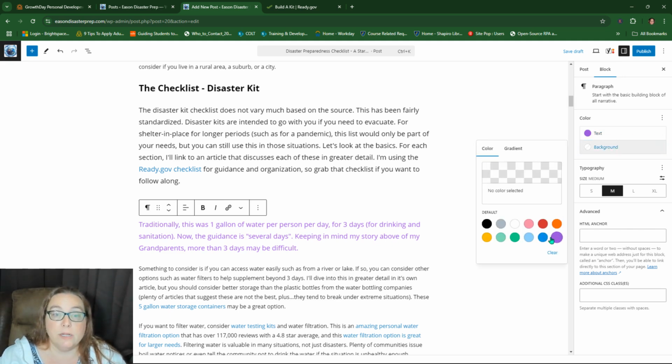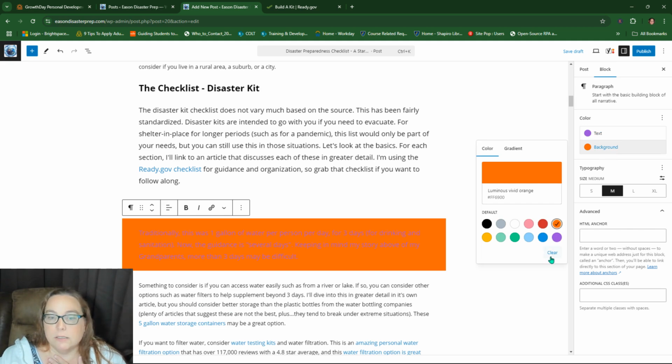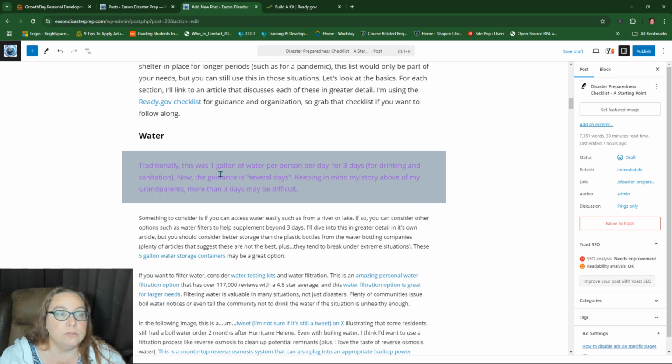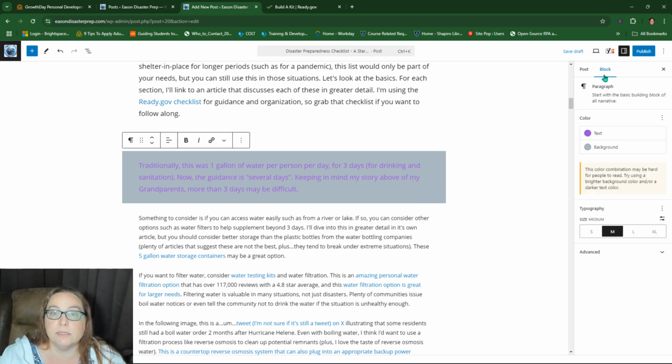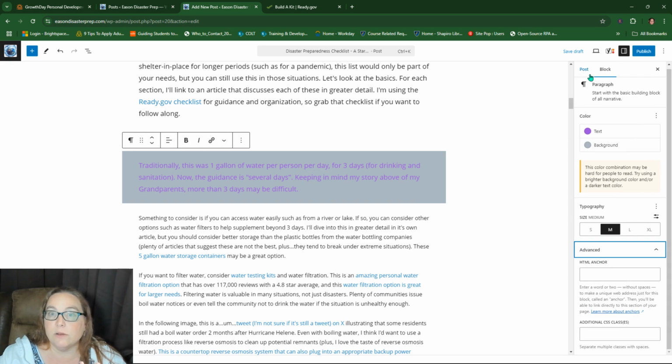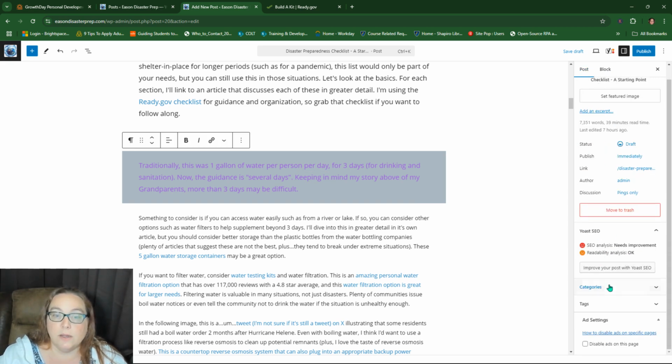You can change the background color, right? You can have it, that one's not too bad, right? So traditionally, I'm highlighting this piece of information. I don't necessarily want to do that with all of it, but I can do that with this, and that still leaves it white. And if I repeated that, I apologize, because I've recorded this a couple times now. Okay, so now we've done that, and you can just play with this, and okay, block selected. So you can play with this and see if there's anything else that I missed.